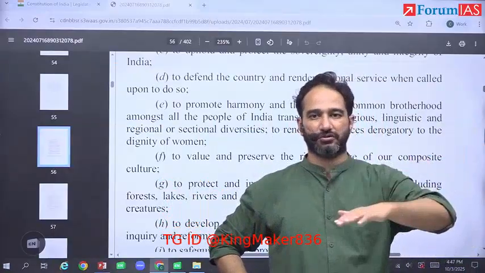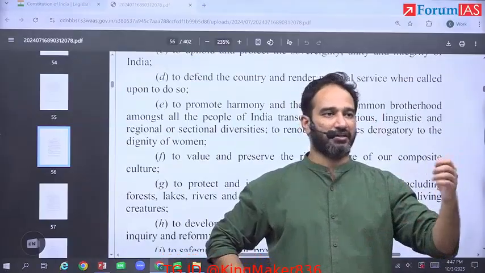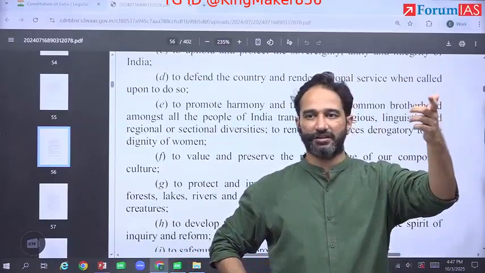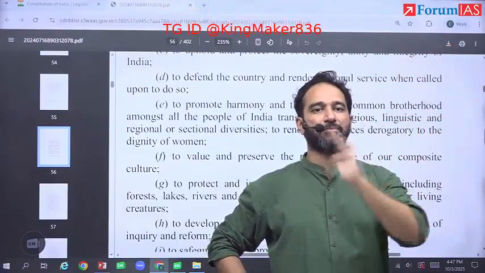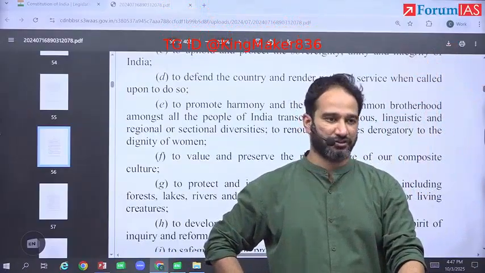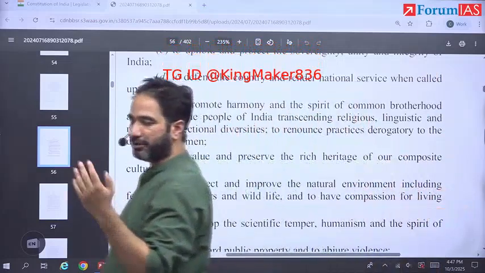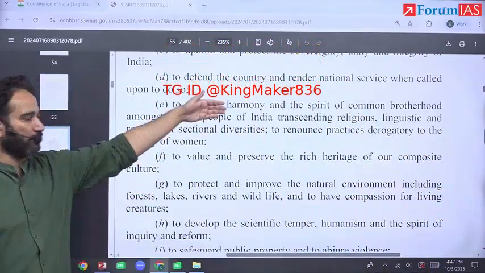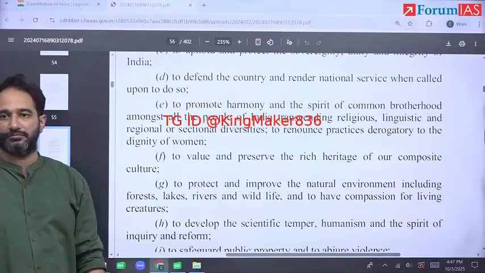If somebody harms fraternity or harmony, they can be penalized. Under the Representation of the People Act, if somebody harms communal harmony, they can be barred from contesting elections. So you can make the other way around argument also, that whoever harms common brotherhood can be penalized.